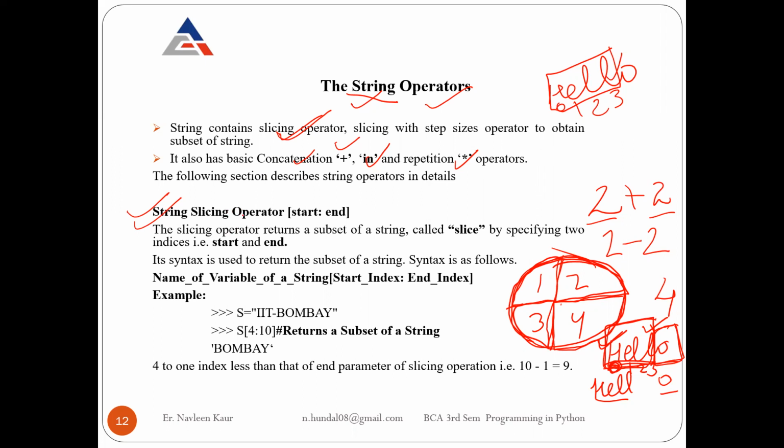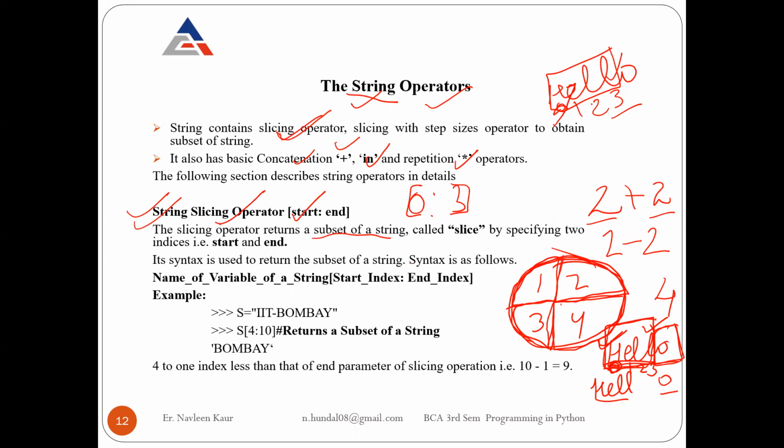So which operator do you use? You use the slicing operator. What is the slicing operator? It is again the index operator, but this time you have to mention the start point, for example 0, and where to end, for example 3. Whenever you do it, the slicing operator returns a subset, a smaller string.